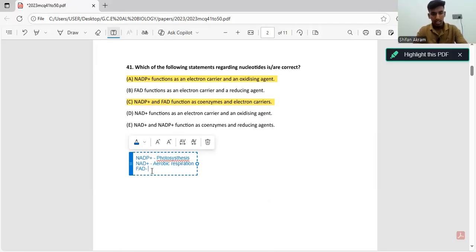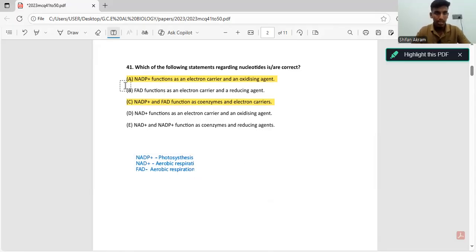FAD is also involved in aerobic respiration, specifically the citric acid cycle. And this statement is also correct, right? Because NAD plus is an electron carrier. They carry the electrons from glycolysis through the electron transport chain. And again, they carry electrons from the citric acid cycle to the electron transport chain.